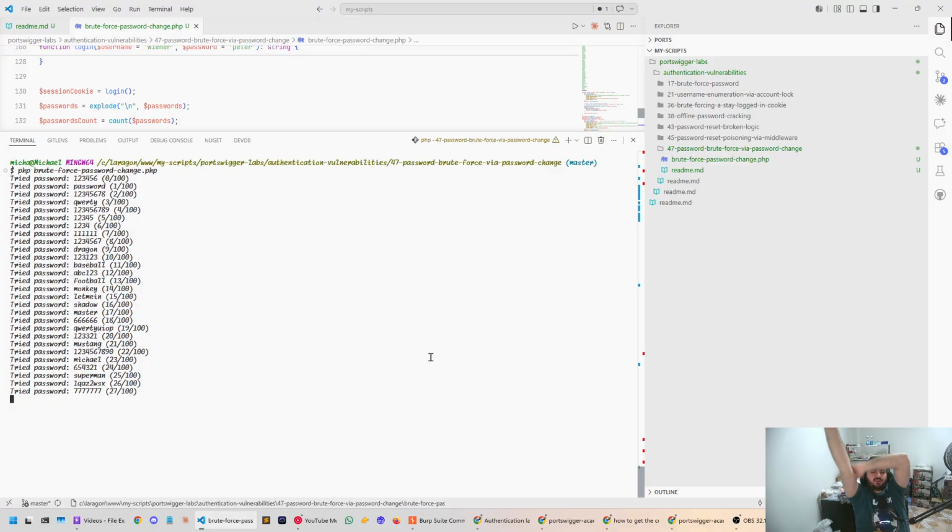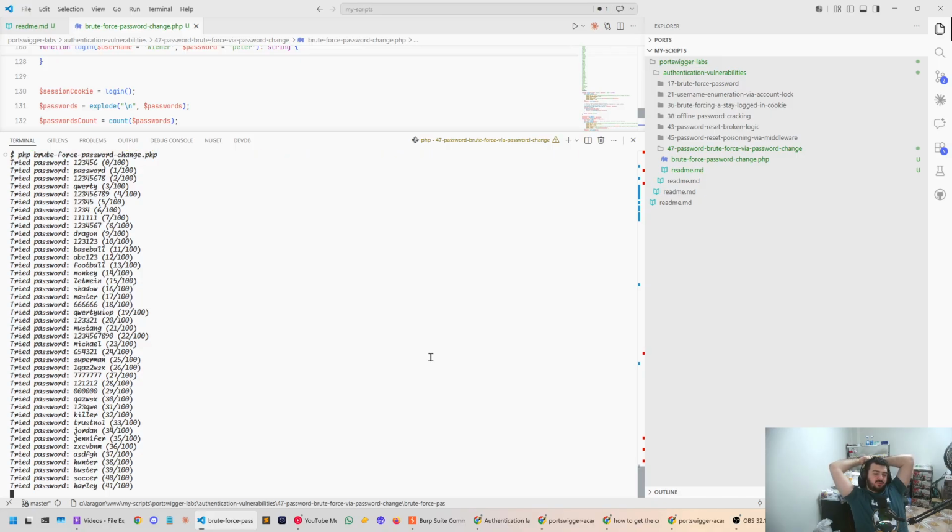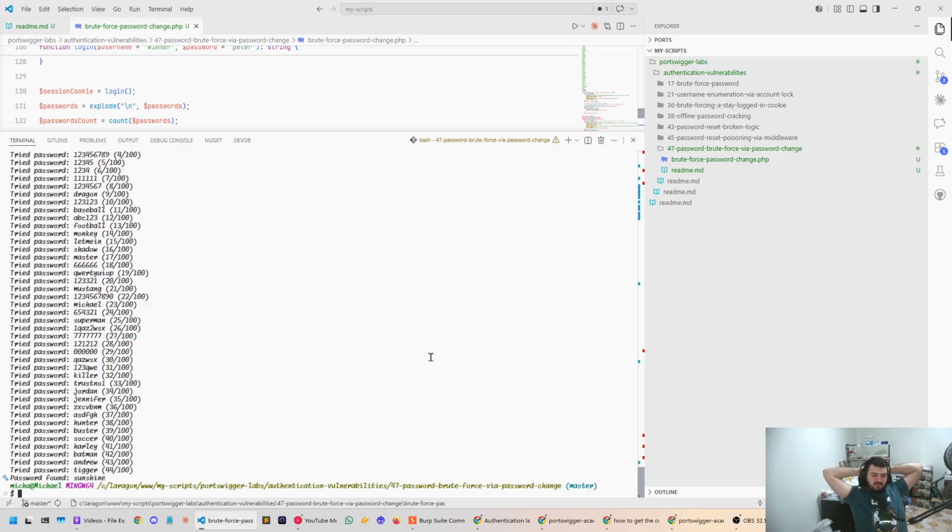Superman. Maybe we could do this much better by not making it synchronous and actually implementing some processes to make this multi-threaded, I guess is the correct word here, not asynchronous. So we could just do multiple requests. Oh, we got the password, sunshine.